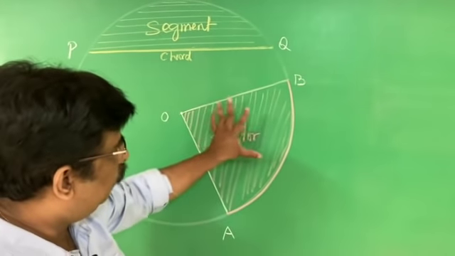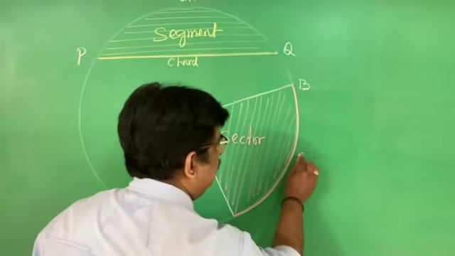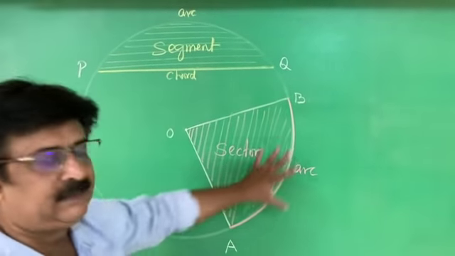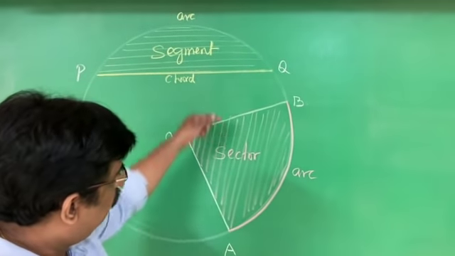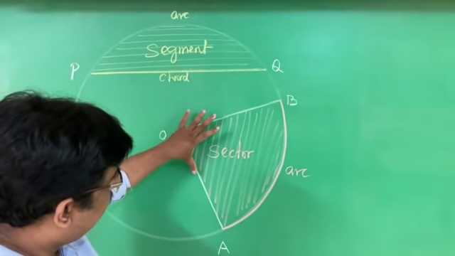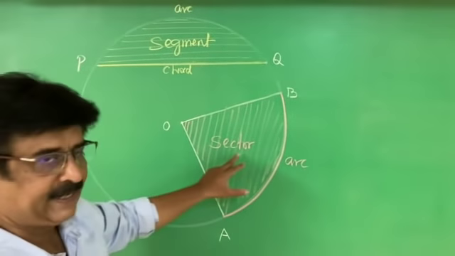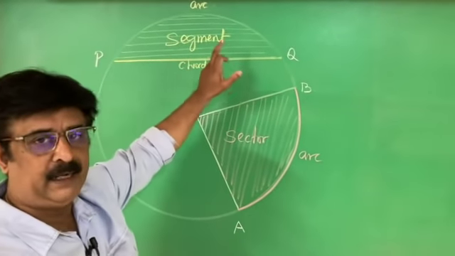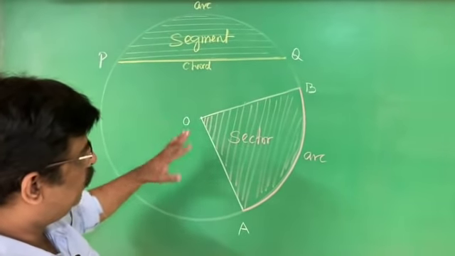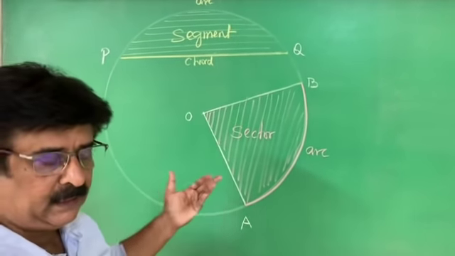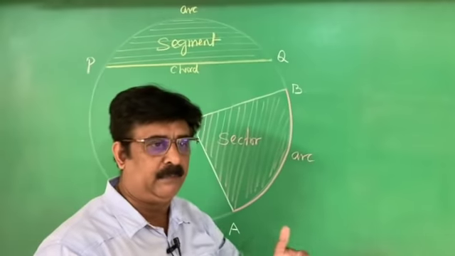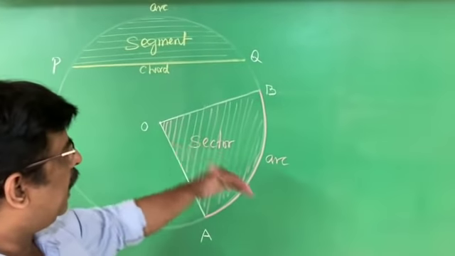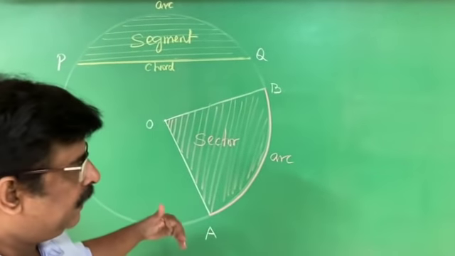A sector is a region bounded by one arc and two radii of a circle. The area bounded by a chord and an arc is called a segment. Therefore, 10th standard students should be able to understand the difference between a sector and a segment. A segment is the area bounded by a chord and arc, whereas a sector is an area bounded by an arc and radii of a circle. That is the idea.